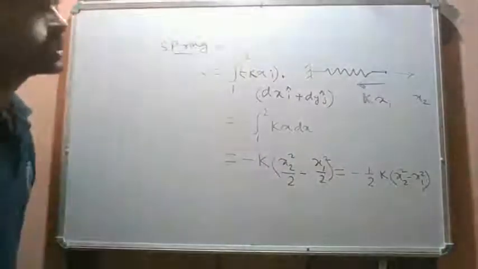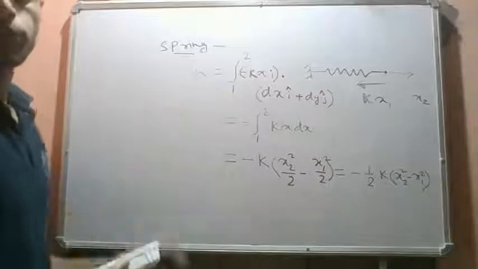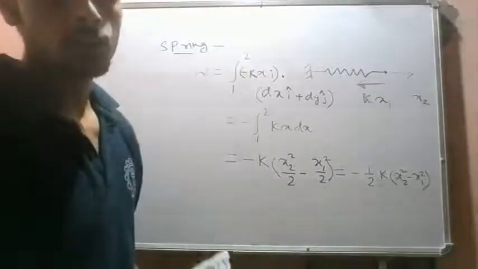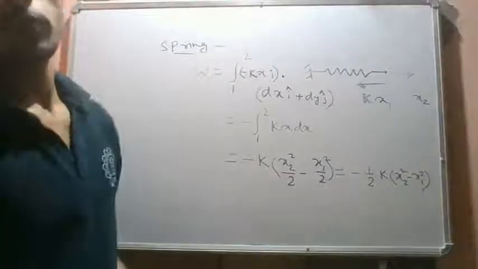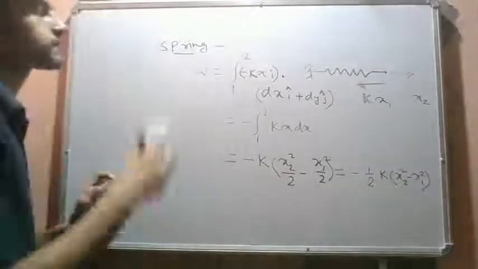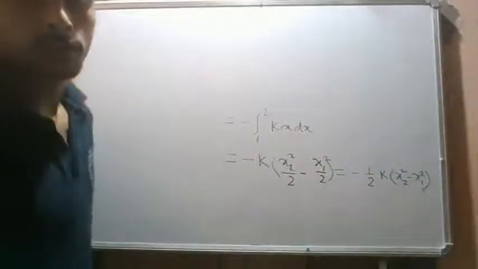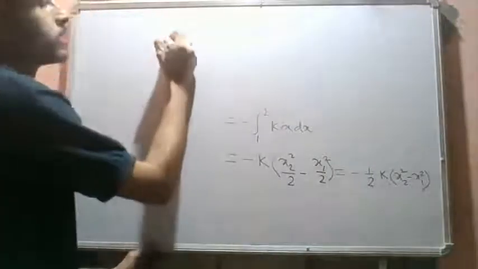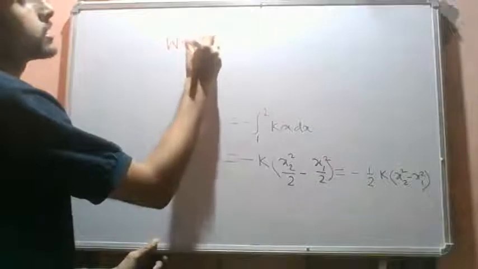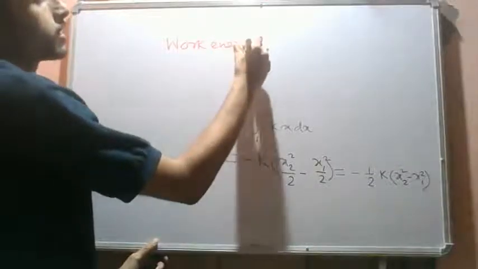Okay, so these are the different types of work done by different commonly encountered systems that we have seen. Okay, so now we will try to see what is the basic principle for solving problems. So the basic and most important theory for solving the problem is what we call the work energy principle.